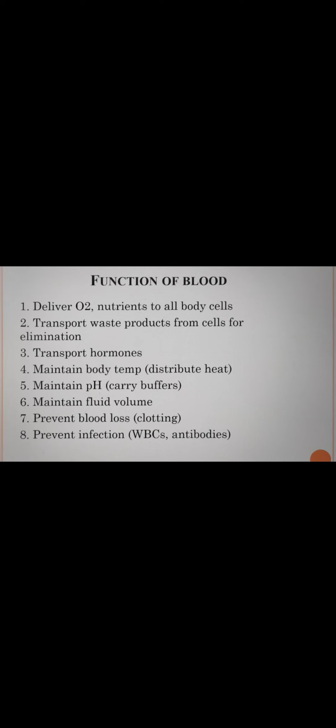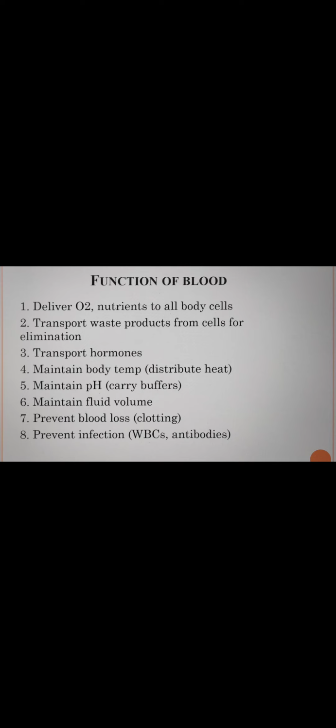Let's see the functions of blood. Here I have discussed overall. The first one is to deliver oxygen and nutrients to all body cells, each and every cell. Then transport waste products from cells for elimination. The waste products they collect and send to the alimentary canal or another excretory organ. Transport hormones: they carry the hormones from the gland to the target cell.